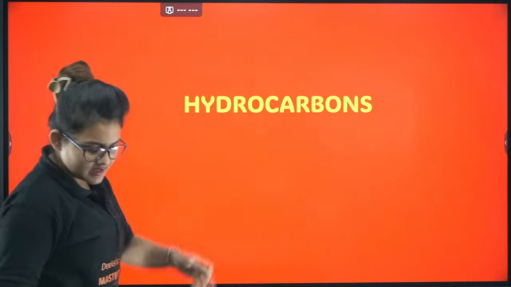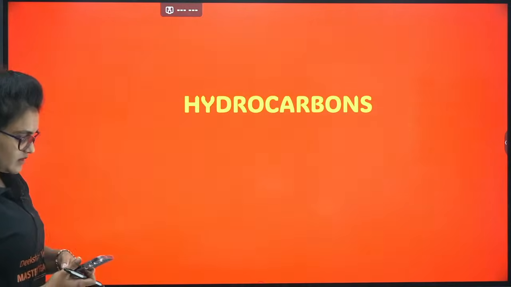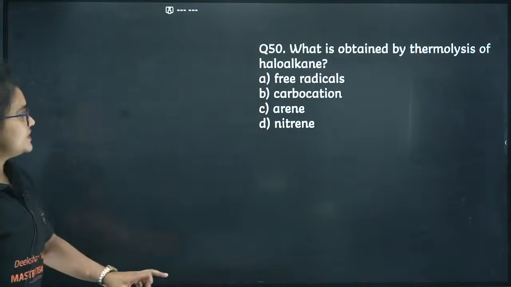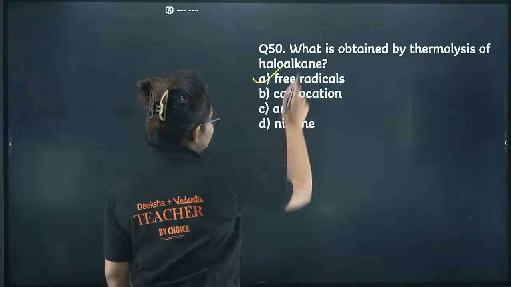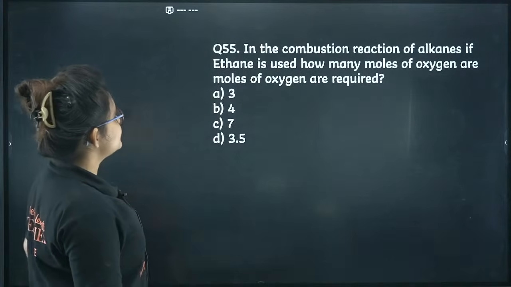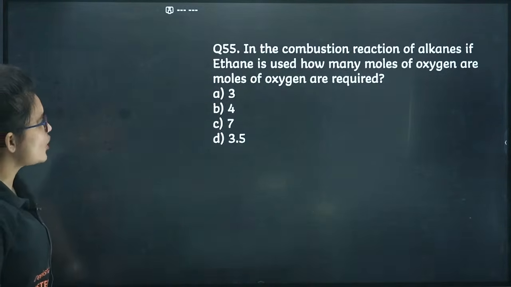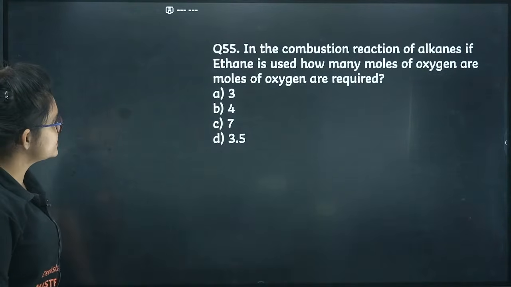Yeah, let's proceed with the last chapter finally, that is the hydrocarbons. Okay, so here comes the first question. What is obtained in thermolysis of haloalkanes? That is free radical. Next, in the combustion reaction of alkanes, if ethane is used, how many moles of oxygen are required?